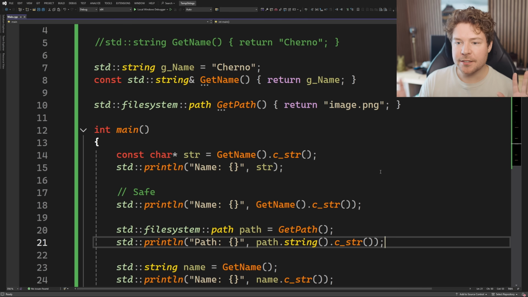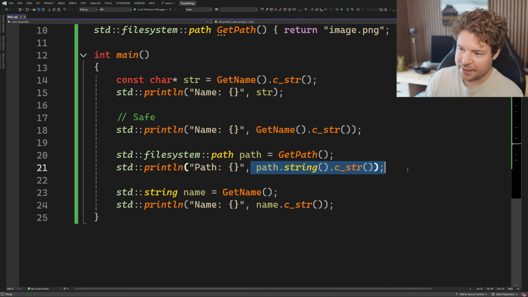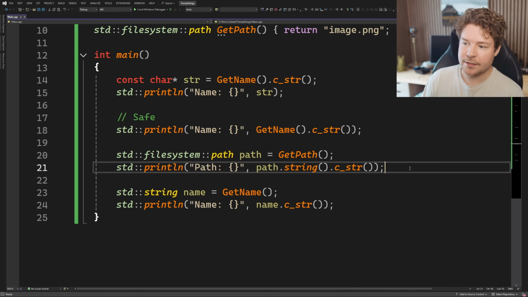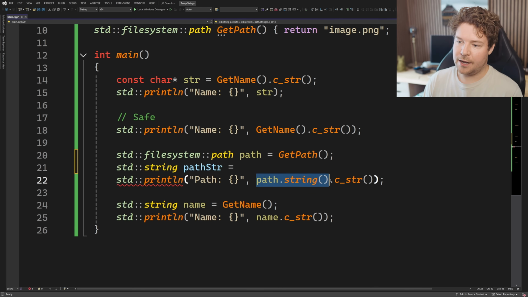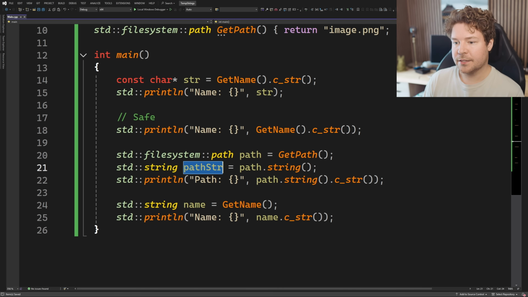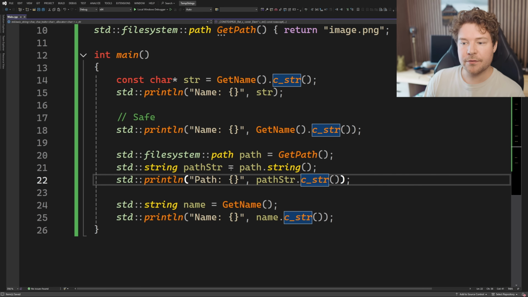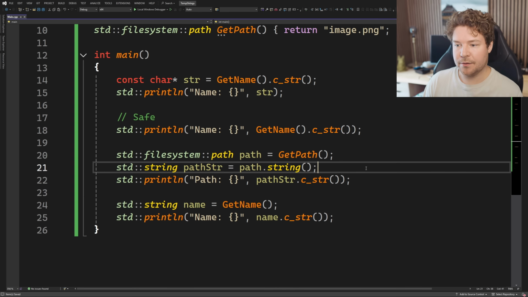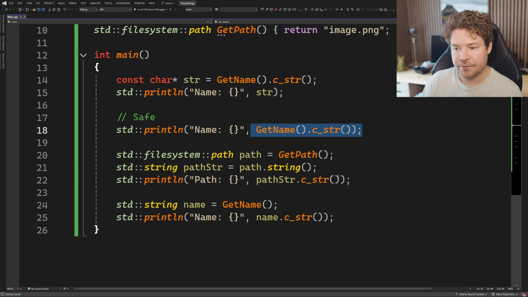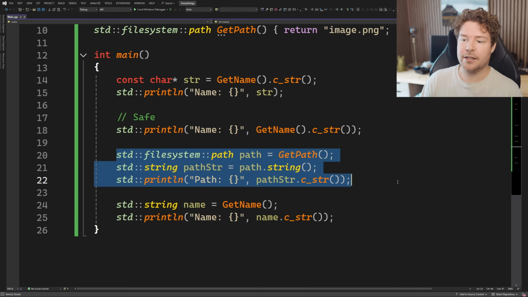So you can see that things are a little bit messy here. And that's why I try and avoid, as best as I can, writing code like this really ever. What I normally do is I pull this out like this and I have path.string, and then it's very clear here that yes, in fact, I am taking a pointer from this string, but this string is now a proper L value. It's a proper variable. I've made the lifetime super clear. So even though something like this is safe, and the way that this was written before is safe, I still prefer to write it like this.